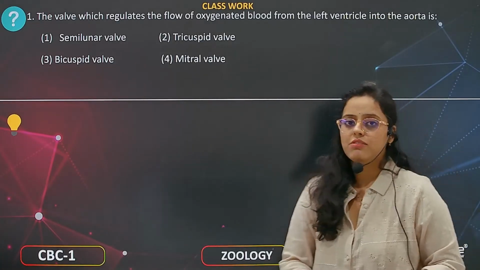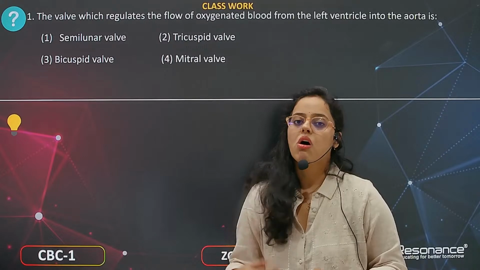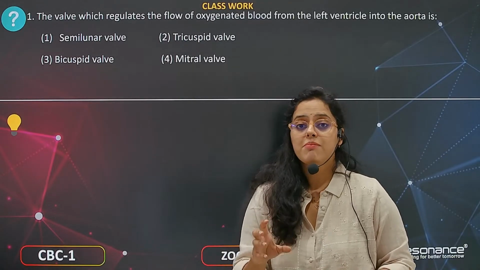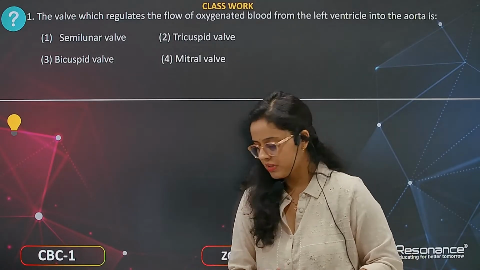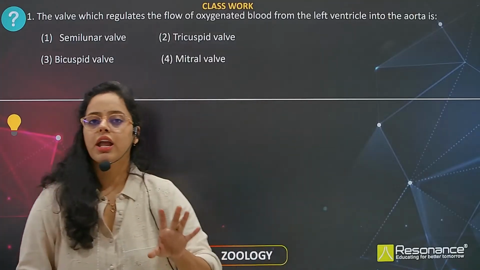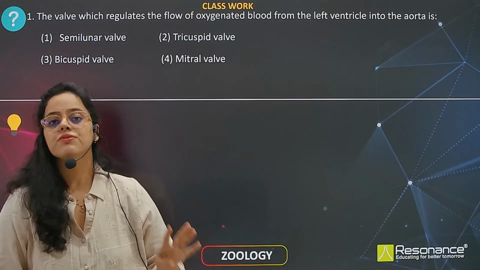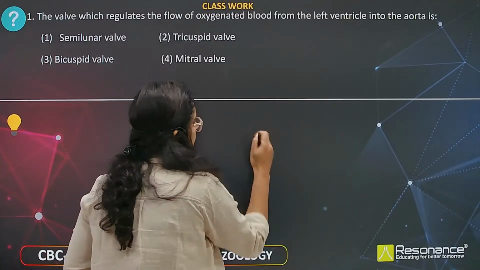The valve which regulates the flow of oxygenated blood from left ventricle to the aorta. Let me draw the structure of the heart and show the 4 types of valves that are present in the heart.